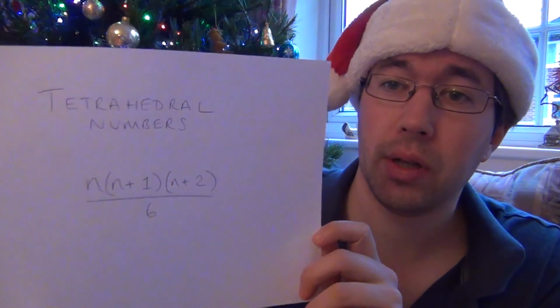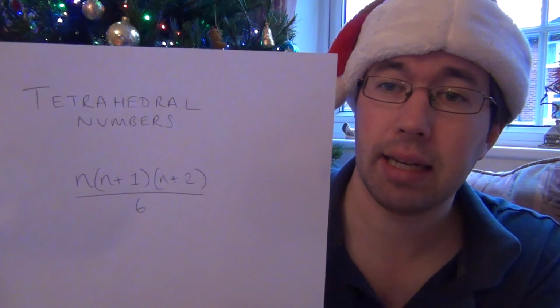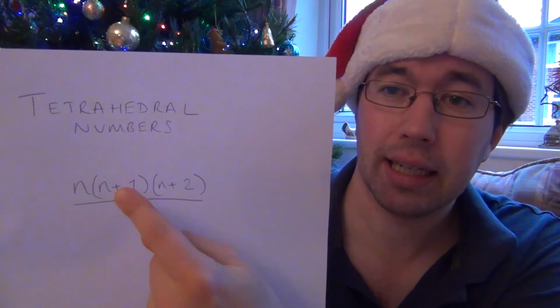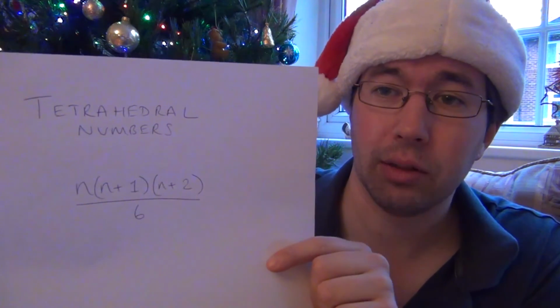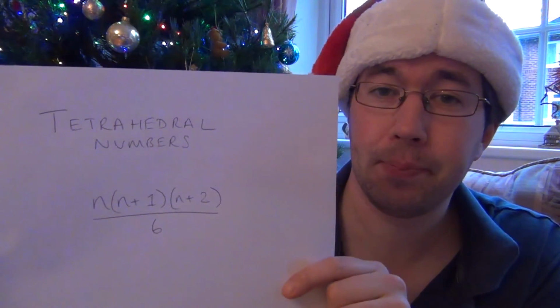And the total number of gifts overall is a tetrahedral number. And as before, there'll be a link in the video description, and if you've got annotations turned on, you can click on the link and it will take you to an explanation of how to work out that formula.